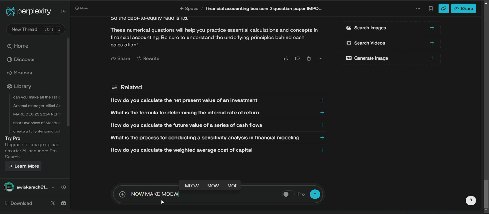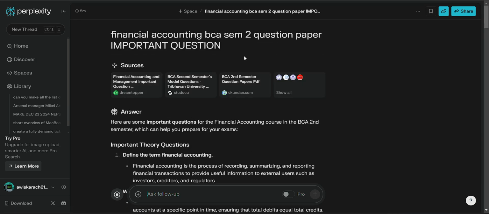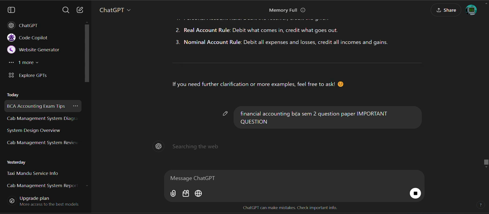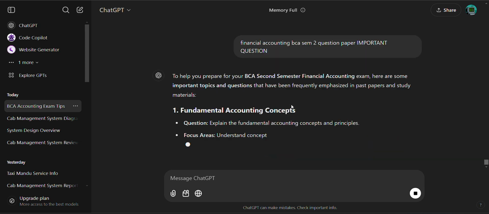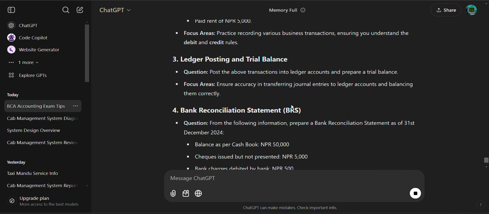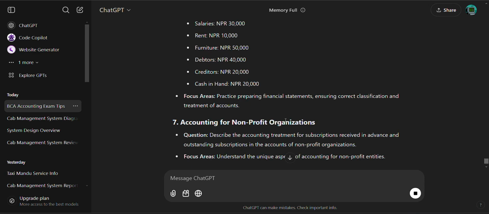Make more questions. I think studying from ChatGPT and this source is very useful. Here also same. It has given from net. Great.